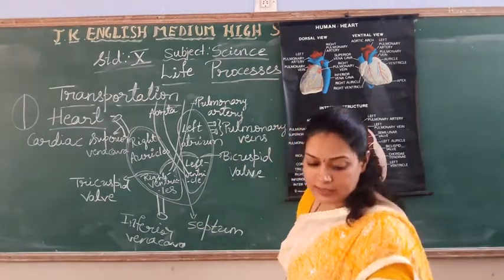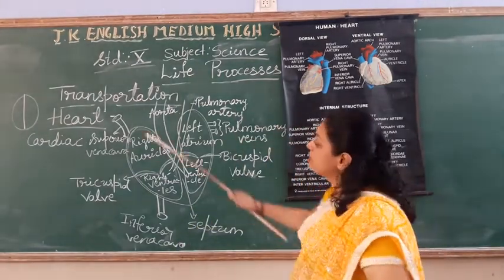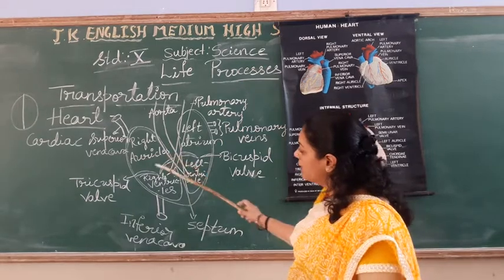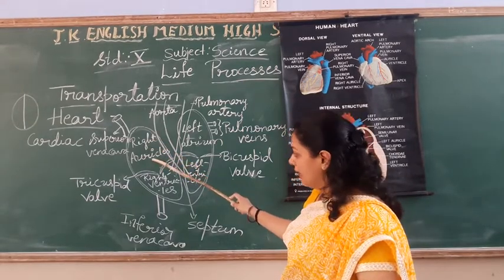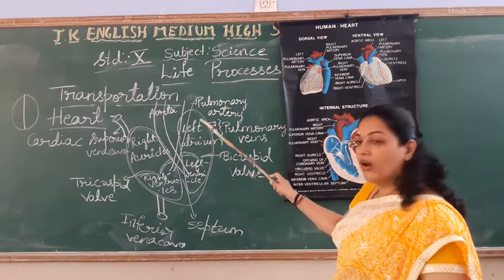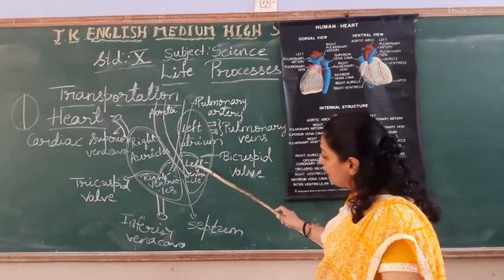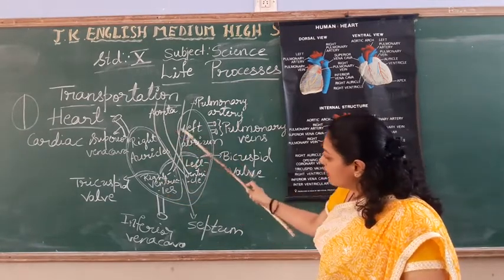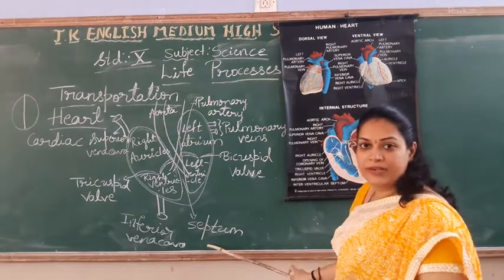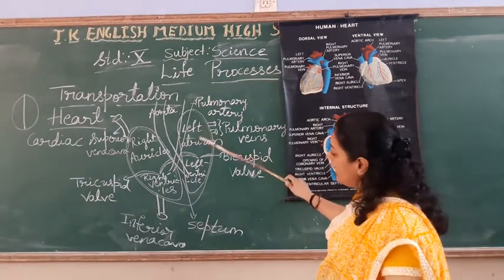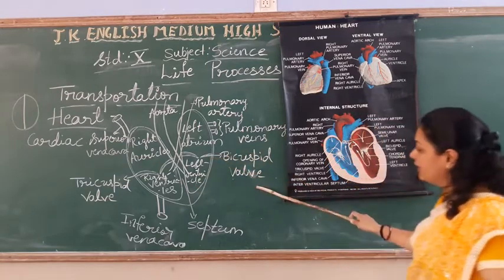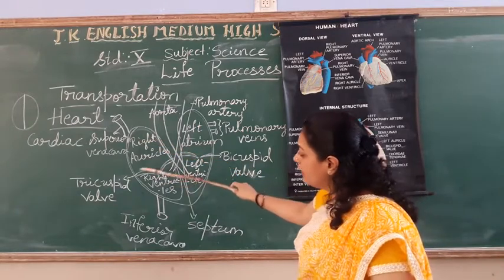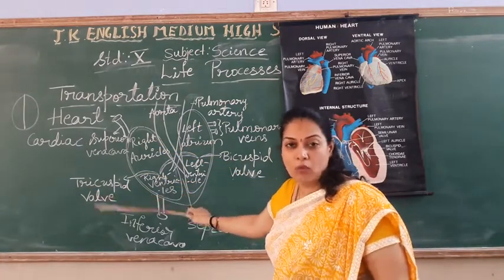Heart is having the cardiac muscles surrounded with the pericardium, having 4 chambers called right auricle or right atrium, left auricle or left atrium, left ventricle and a right ventricle. So 4 chambers are there. These are separated first with the septum, middle separation. Left atrium and left ventricle are separated with the bicuspid wall. Right auricle and right ventricle are separated with the tricuspid wall.